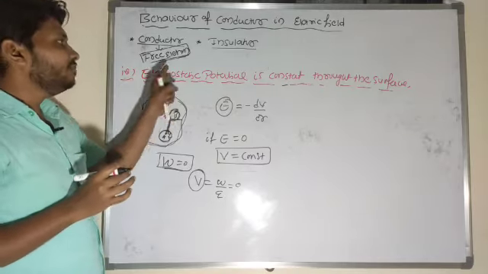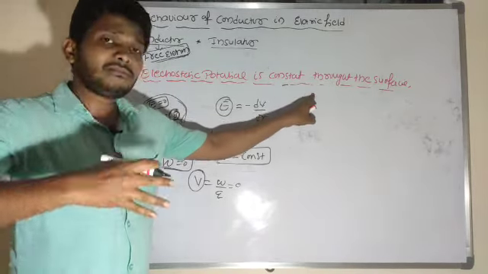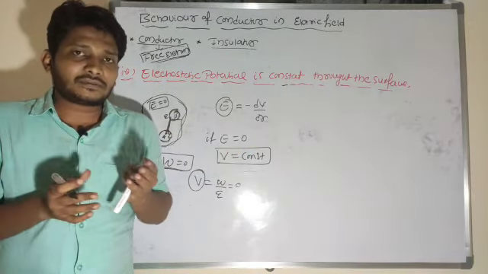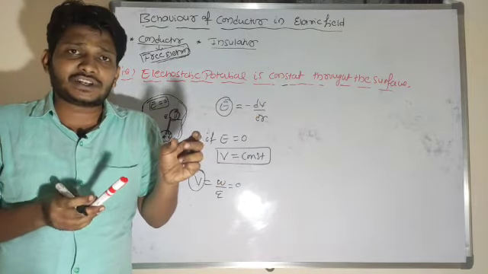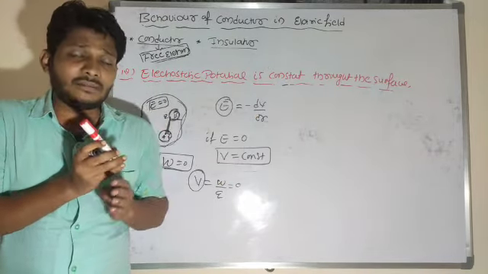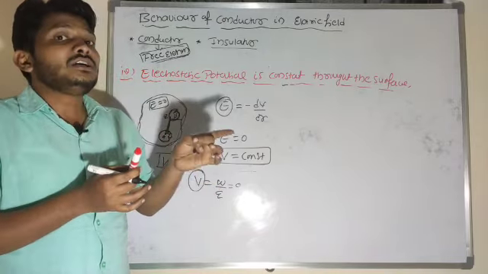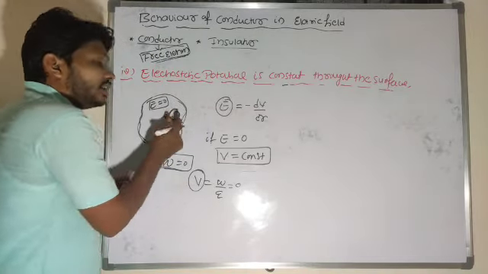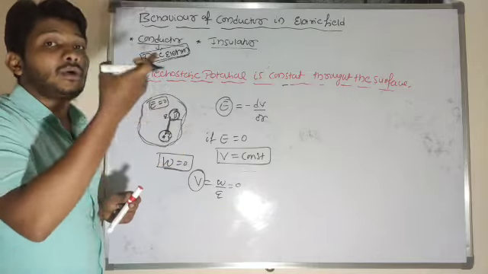So look at here. Why should I consider that electrostatic potential is constant throughout the surface? Because in case of that conductor, in the tangential direction there are no components here. If there is no component along the tangential direction, the work done to bring a unit test charge from one point to another point is 0. If work done is 0, there is no potential difference.